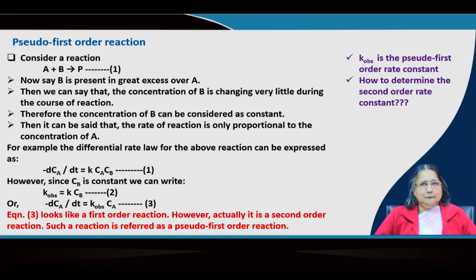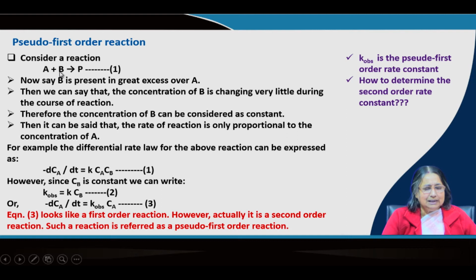B is not affecting or contributing. So, in that case, actually it is a second order reaction. If it is first order with respect to A and first order with respect to B, then overall the reaction is second order.